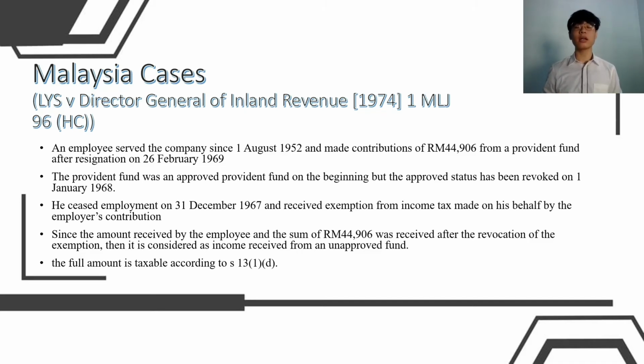Since the amount of 44,906 was received by the employee after the revocation of the exemption, it is considered as income received from an unapproved fund. Hence, the full amount is taxable according to Section 13(1)(d). So, this is the end of my presentation.